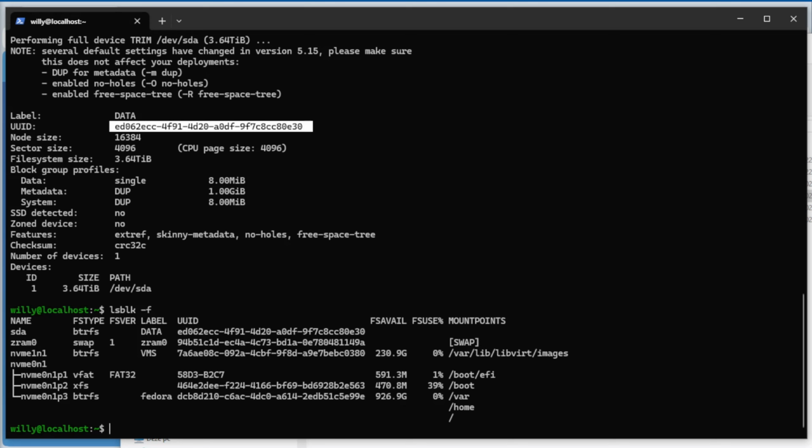The next step is to create some subvolumes. First, we create some directories. mkdir. We do it in our home, username. Open curly braces. And the first is docker. Second is backups.